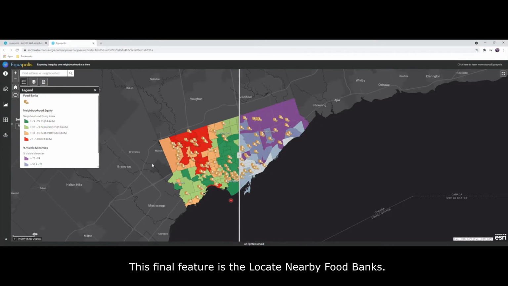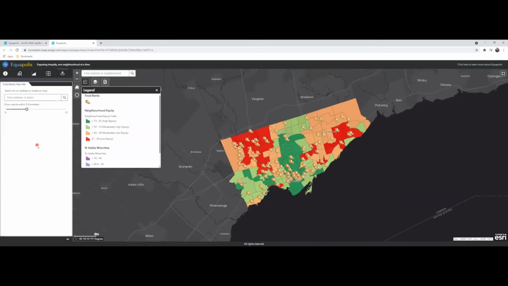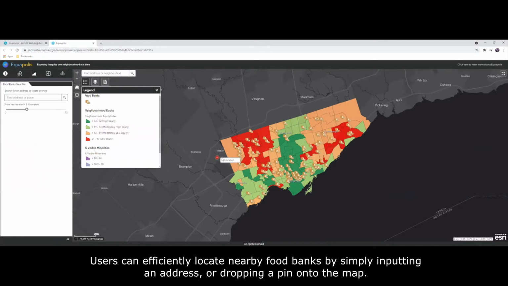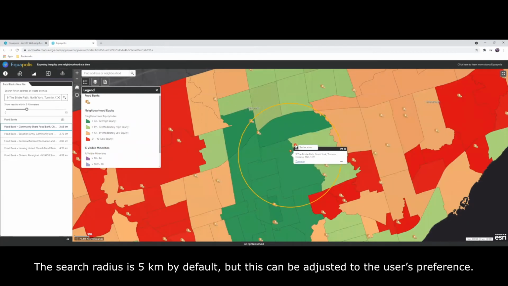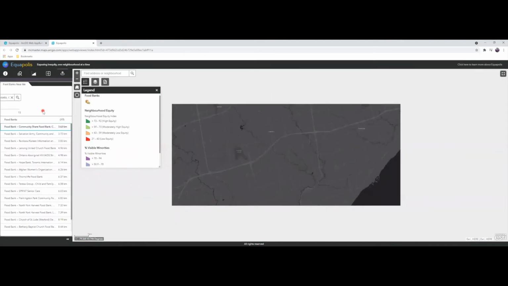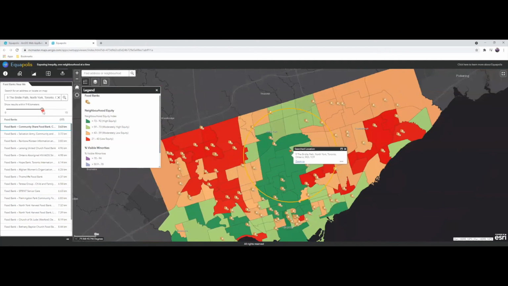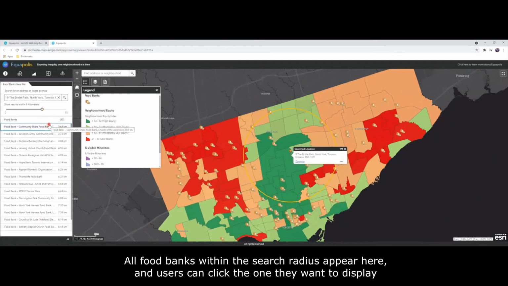The final feature is the Locate Nearby Food Banks. Users can efficiently locate nearby food banks by simply inputting an address or dropping a pin onto the map. The search radius is 5 kilometers by default, but this can be adjusted to the user's preference. All food banks within the search radius appear here, and users can click the one they want to display.